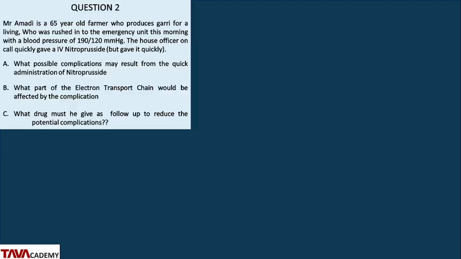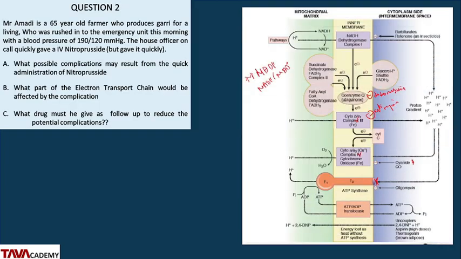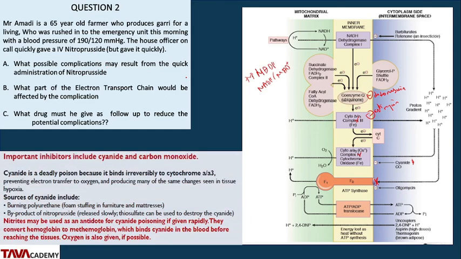So let's check it out now. So this is the question again. I want you to note this. Now, nitroprusside is a drug given for hypertensive emergency, but nitroprusside is metabolized to cyanide. So this is the write-up here, extracted from our lecture notes. It says that cyanide is a deadly poison because it binds reversibly to cytochrome AA3, that's complex 4, preventing electron transfer to oxygen and producing many of the same changes seen in tissue hypoxia.